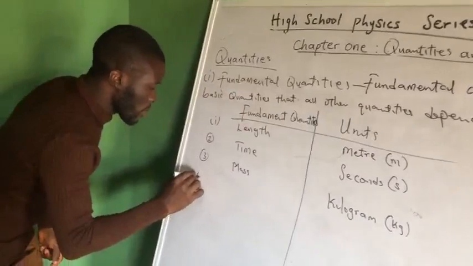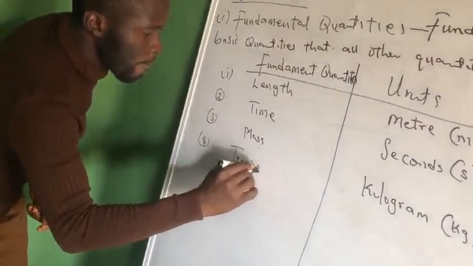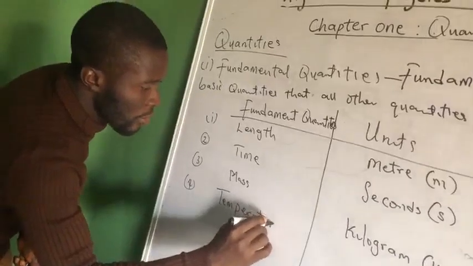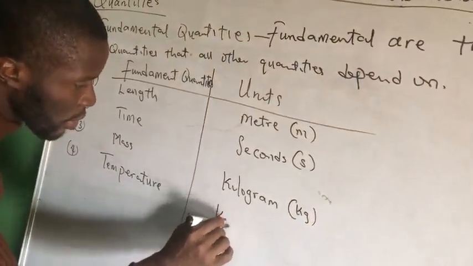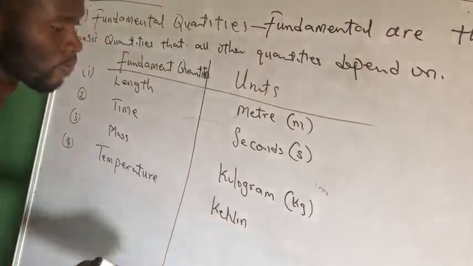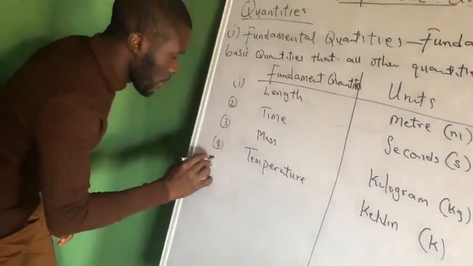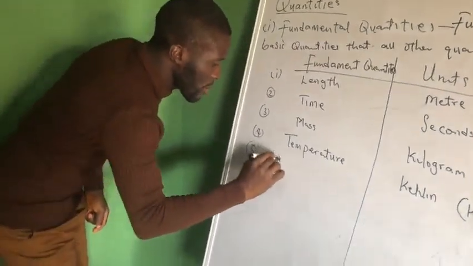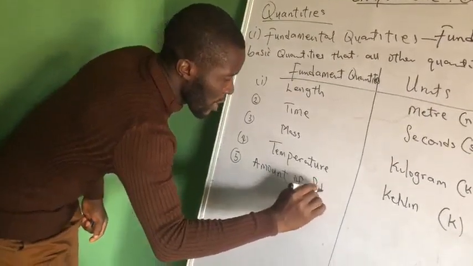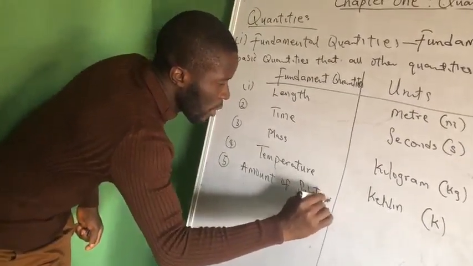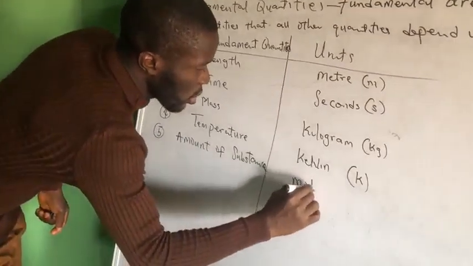The fourth, we have temperature. What's the unit of temperature? The unit of temperature is Kelvin, which is K. Number 5, we have amount of substance. And what's the unit of amount of substance? Amount of substance is measured in mole.